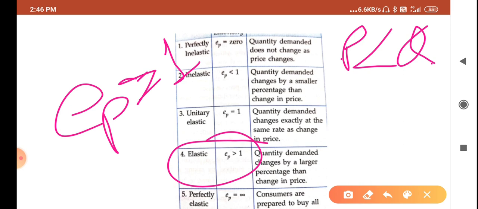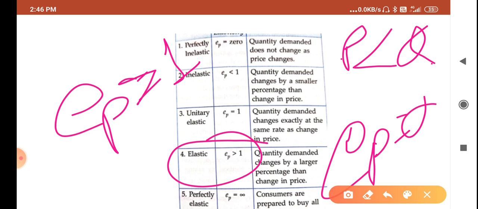And if we are discussing perfectly elastic, there is very little change in the price. Here EP will be infinite. A negligible change in the price, or a minor change in the price, will have an infinite change in the quantity demanded. So that condition is known as perfectly elastic demand. I hope you have understood all these 5 types of elasticity of demand.